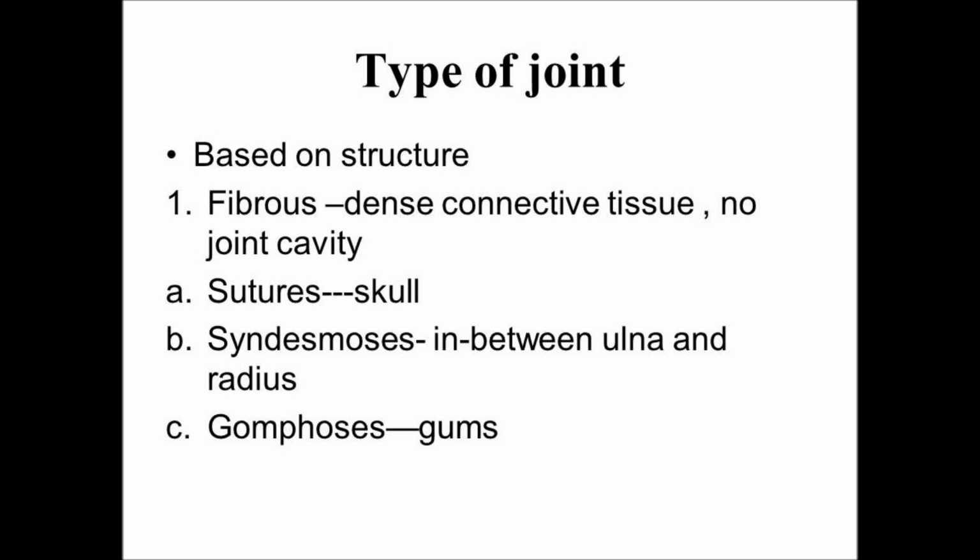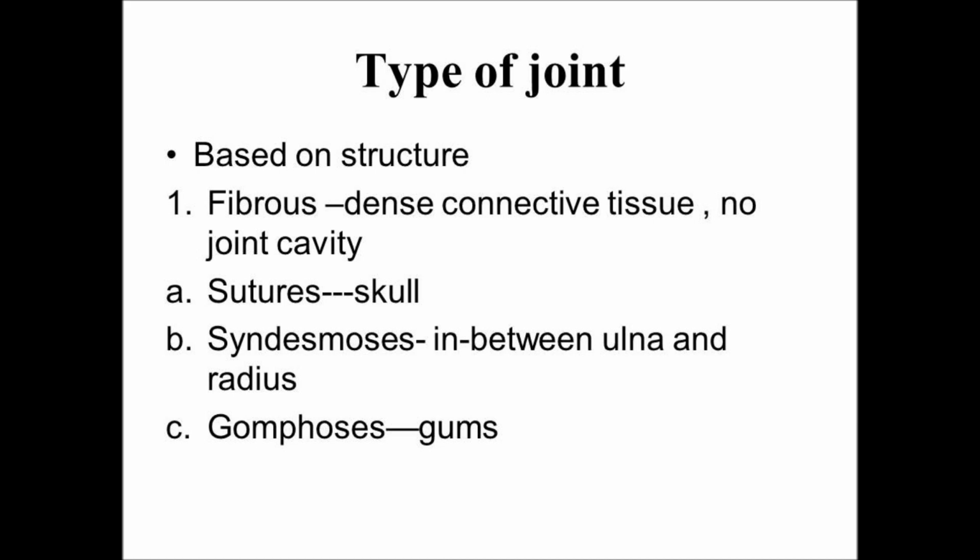Here the joint is not movable. It becomes movable only when there is a fracture of this fibrous sheath, such as a syndesmosis fracture, or inflammation. In that pathological condition it moves, otherwise it is an immovable joint.